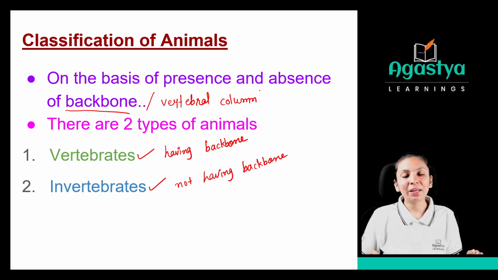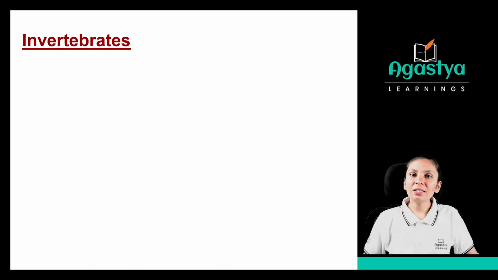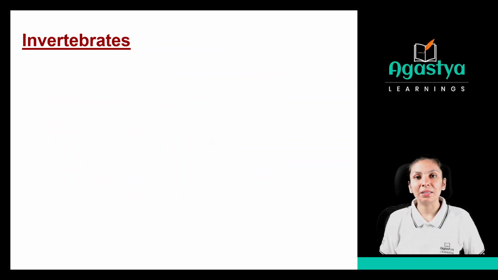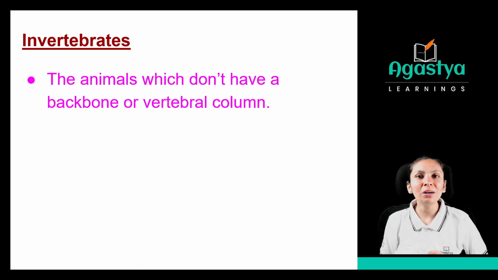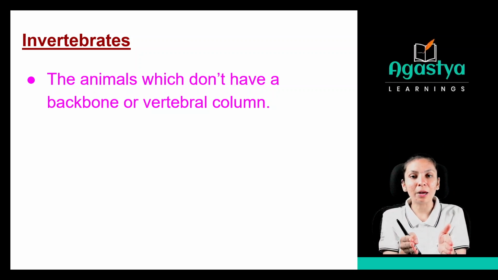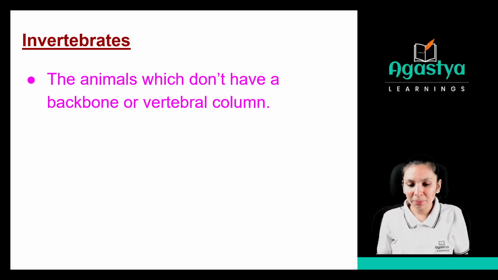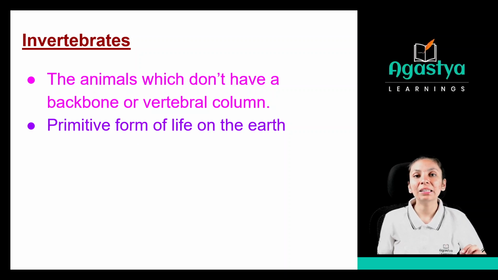So now in this one we are going to learn about vertebrates and invertebrates. So first let's start with the invertebrates. So what do you mean by the invertebrates? The animals which do not have any kind of backbone, or you can say the vertebral column, they will be invertebrates. They are the primitive form of life on the earth.